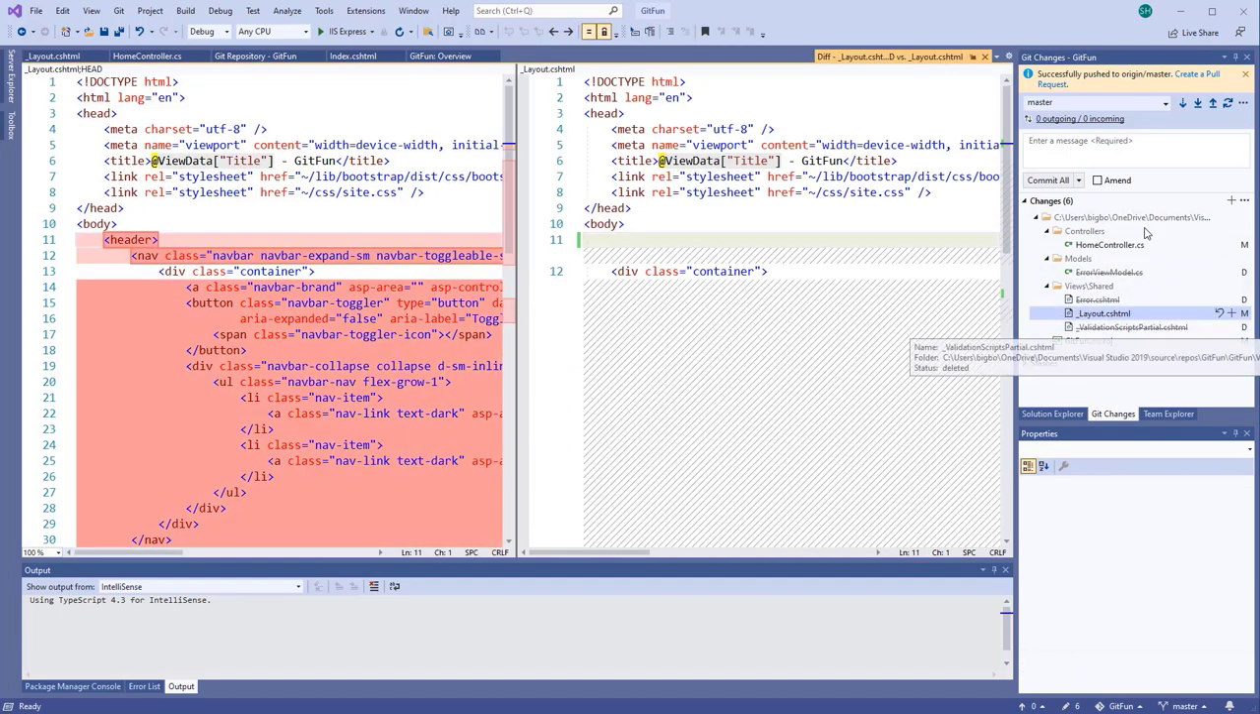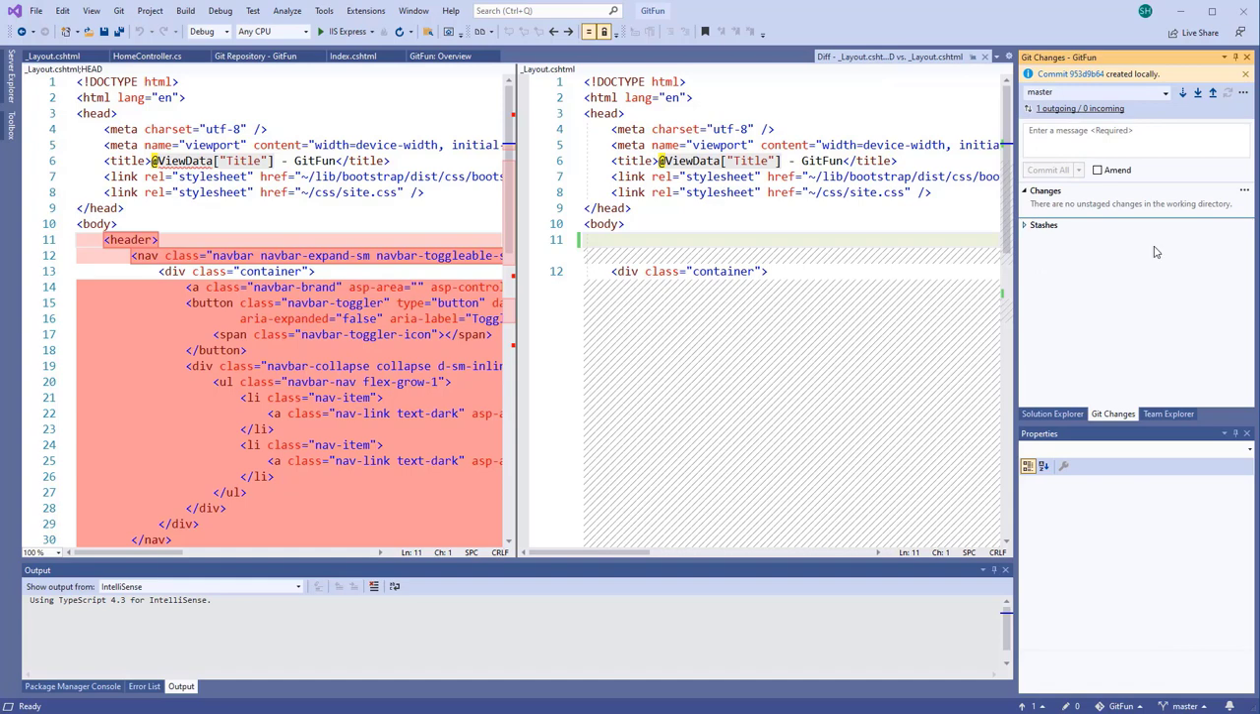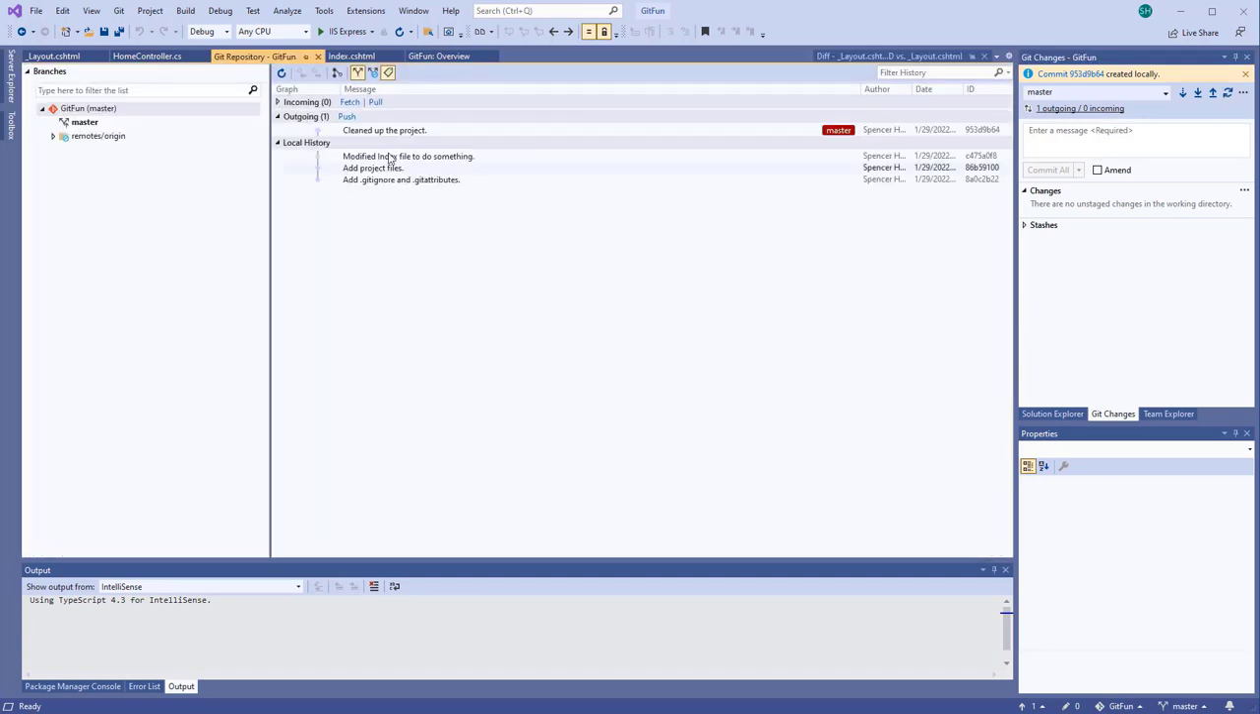Perfect. So now I can just say something like, before I do this commit, I can say "cleaned up the project" and commit that, which will then go to my local repository. Those changes are committed, and I can come in and look at the history and see that that happened, but it hasn't been pushed yet, so I'm going to push that up to GitHub.